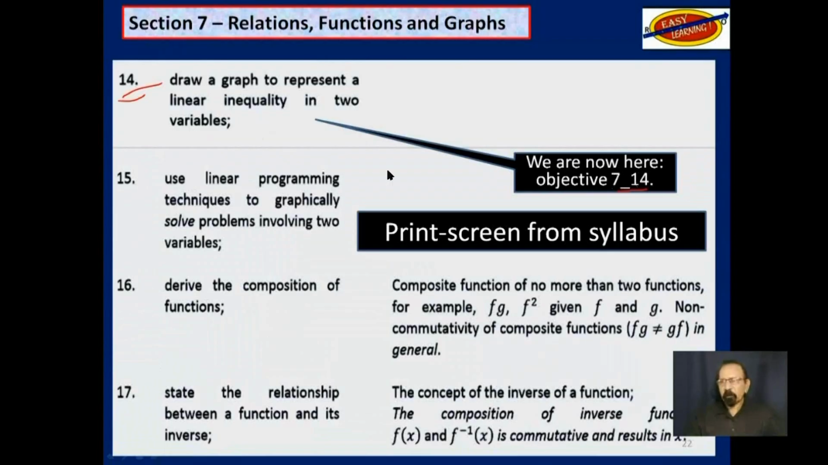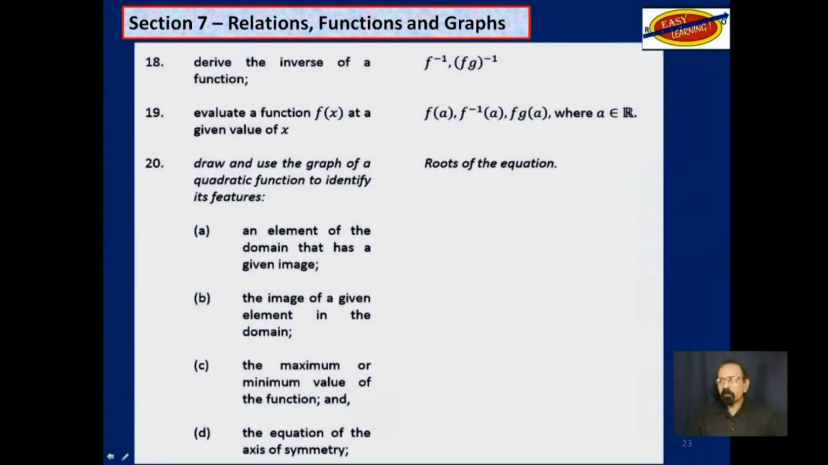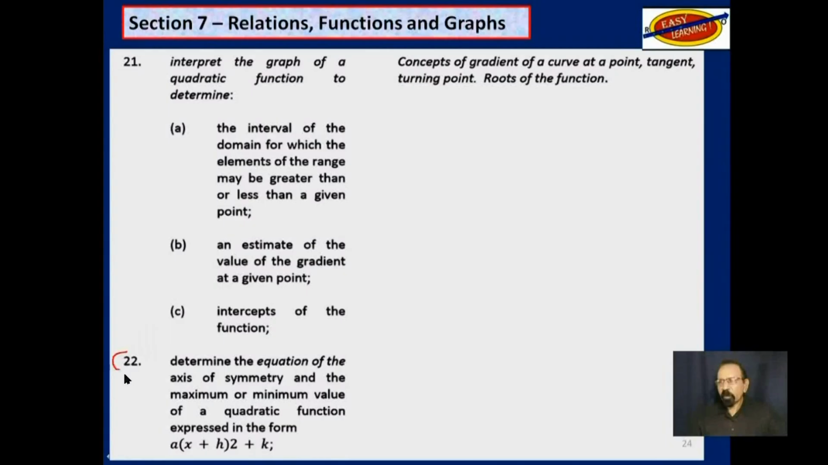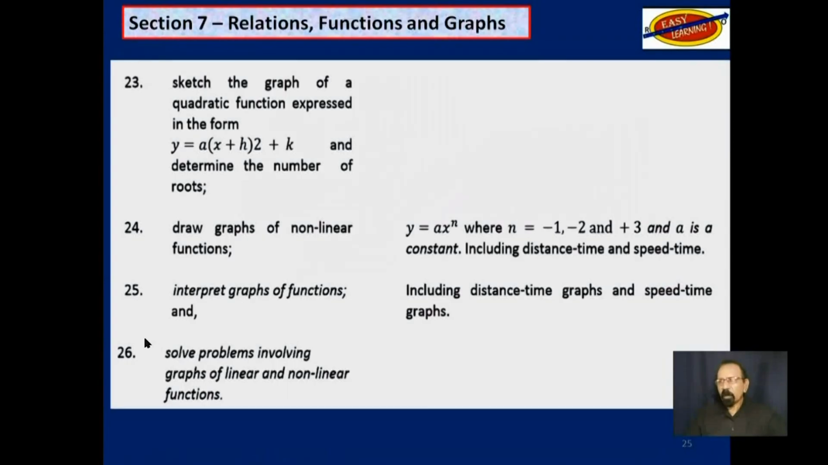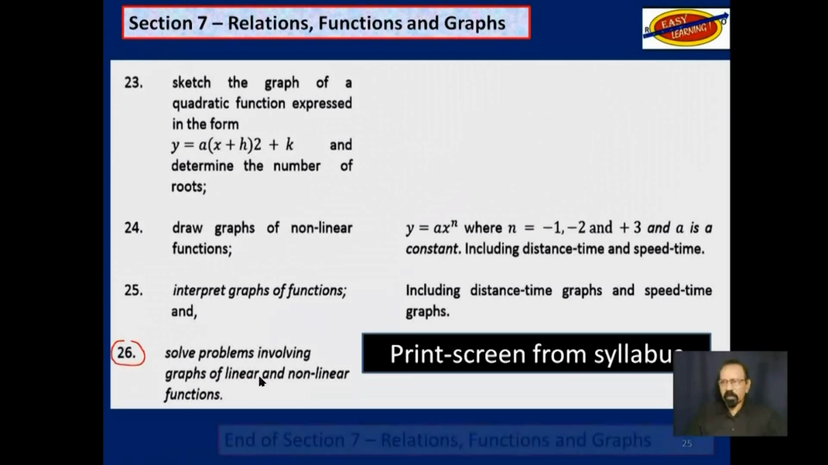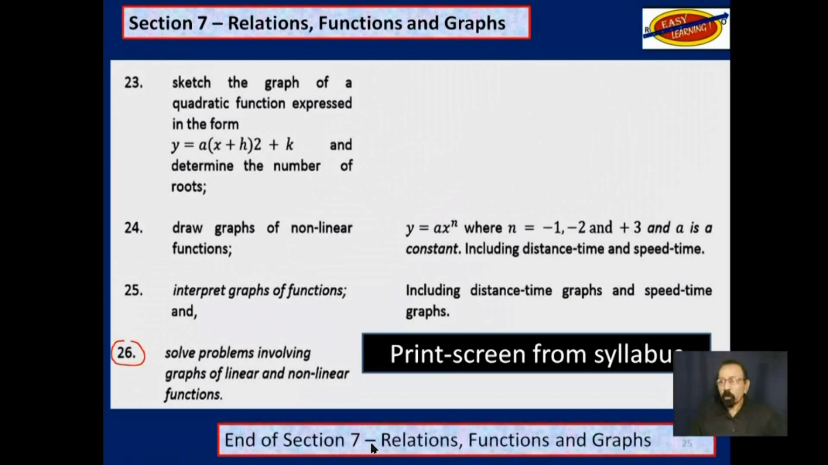Just so you can keep track of where we are and where we need to go. That will take us up to objective 17, and then we go up to objective 20 on that page, and then up to objective 22 on that page, and finally up to objective 26, which brings us to the last objective in this section. So you know where we are, objective 14, and where we need to reach, objective 26.